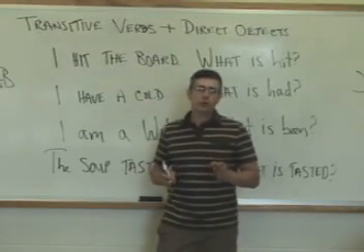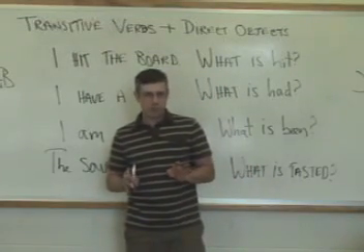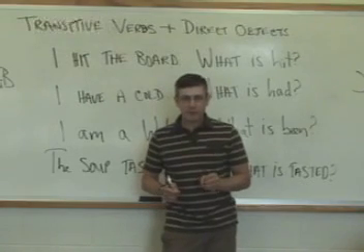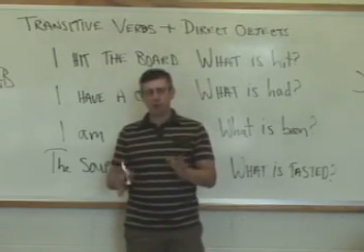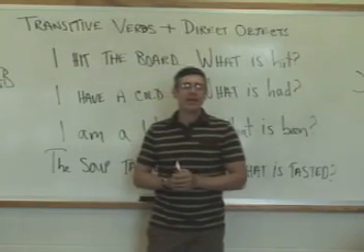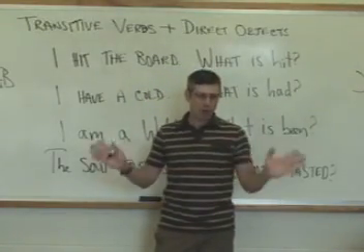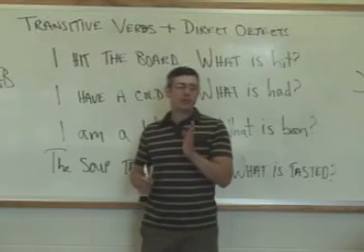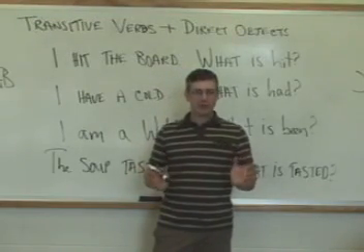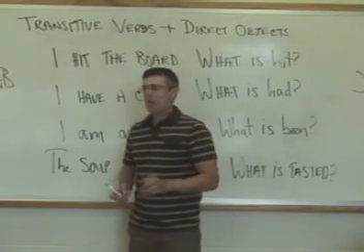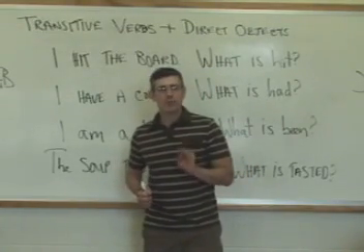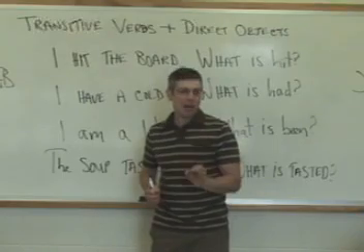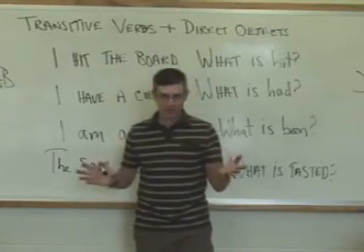Verbs fall into two basic groups, and they are transitive verbs and intransitive verbs. There are a few more subtleties to it, but you can always divide a verb. Again, with the exception of the modal verbs, which are weird, you can always say a verb is either transitive or intransitive. So what does that mean? Well, what we're going to see is that transitive verbs are verbs that have direct objects. So what is that?